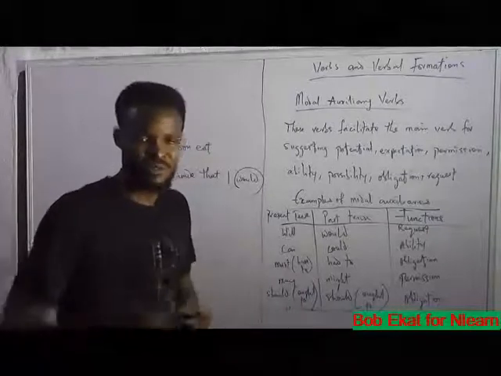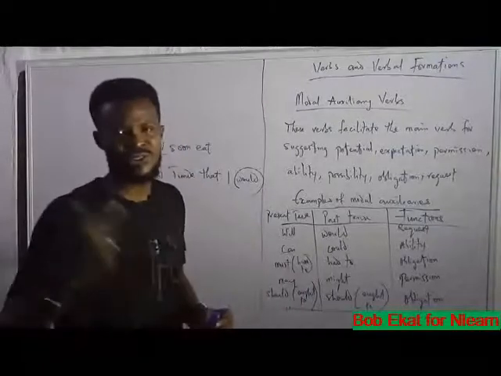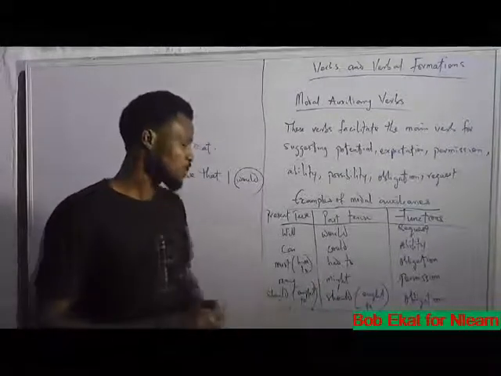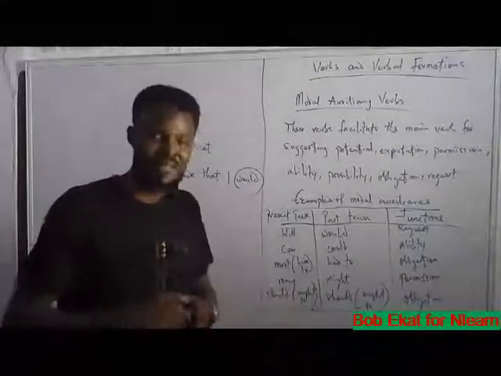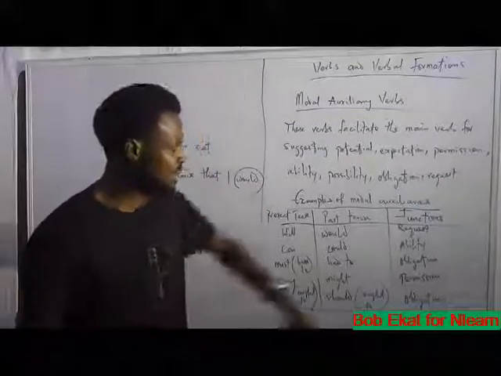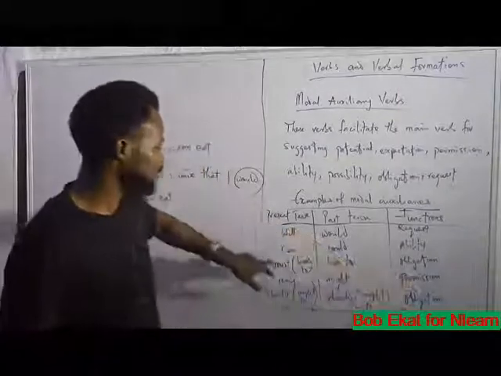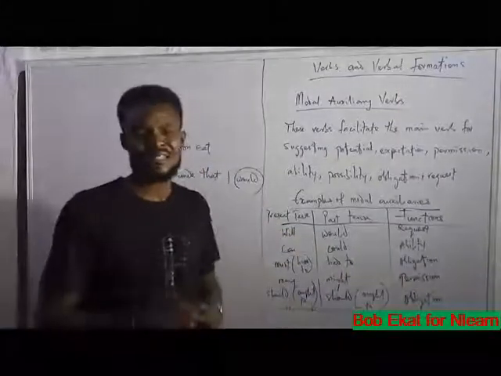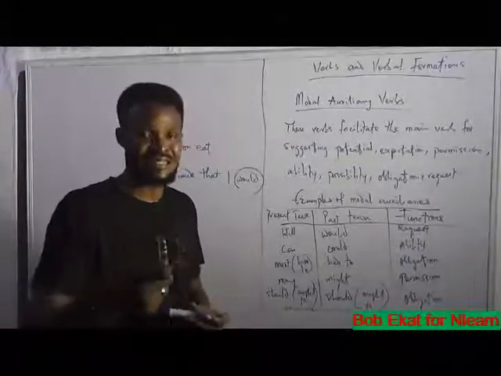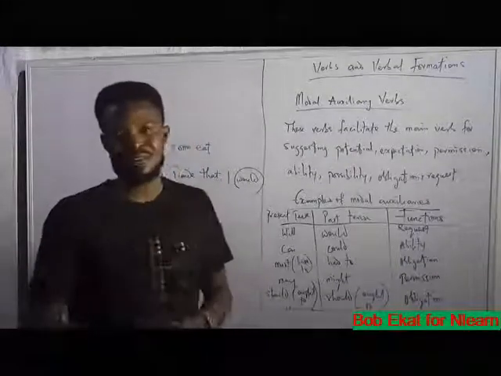Should is the last we have here, which is also ought to. You should do something means you ought to do something. The past tense of should remains as should and ought to. And should expresses obligation just as must. But there are different instances where they get used. We shall discuss those instances in the later part of the class.